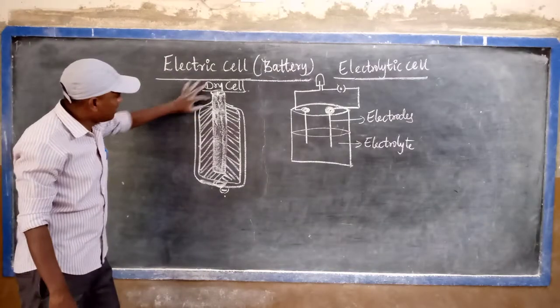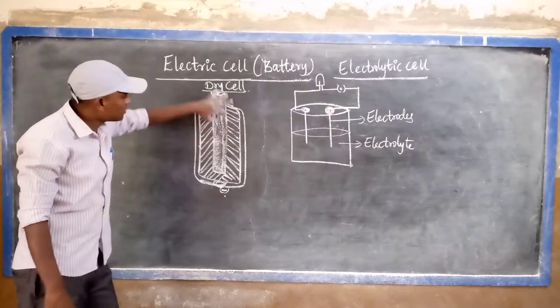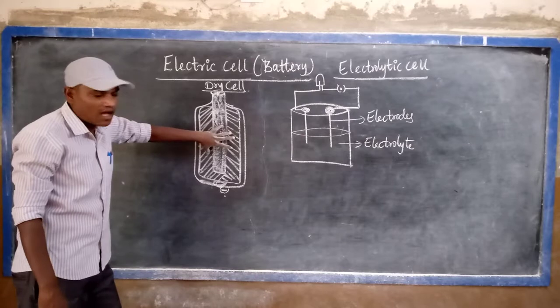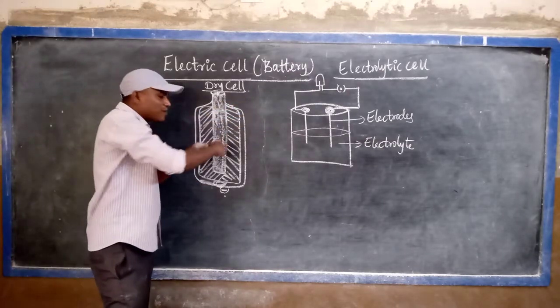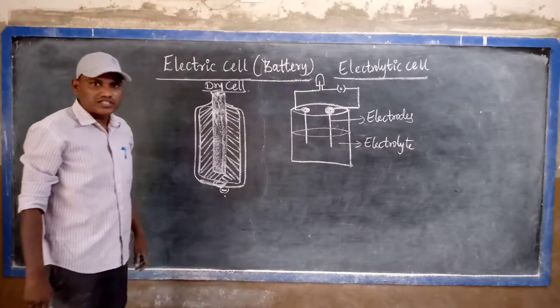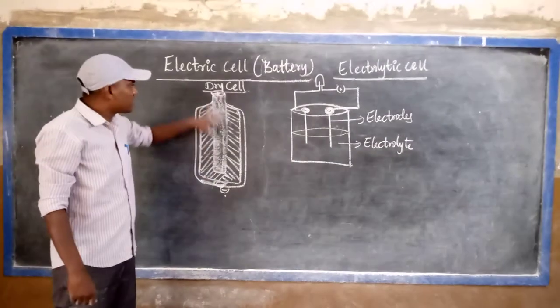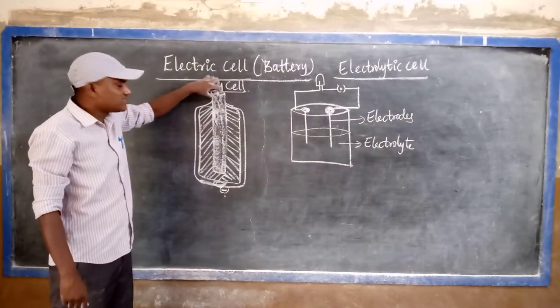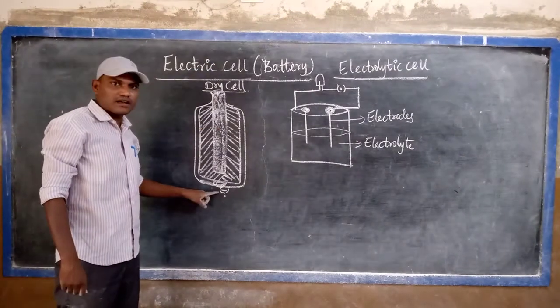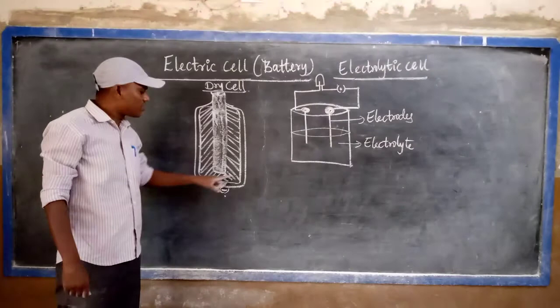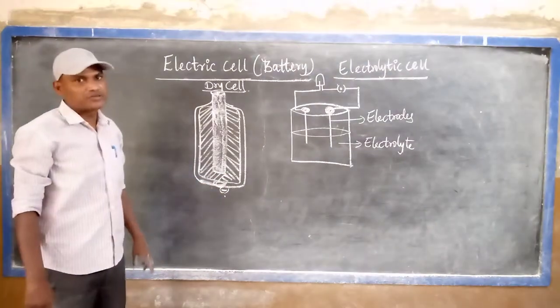In the dry cell, one carbon rod is there. The carbon rod is surrounded by ammonium chloride paste, and finally it is totally wrapped with the zinc strip. That's why in a dry cell, the carbon rod acts as the positive terminal, and the zinc strip, meaning the zinc cover, acts as the negative terminal.